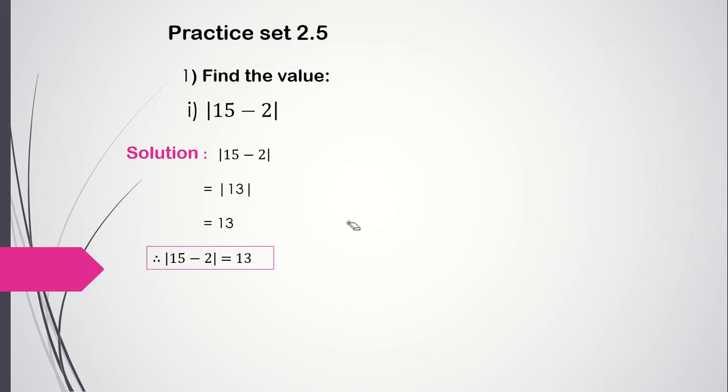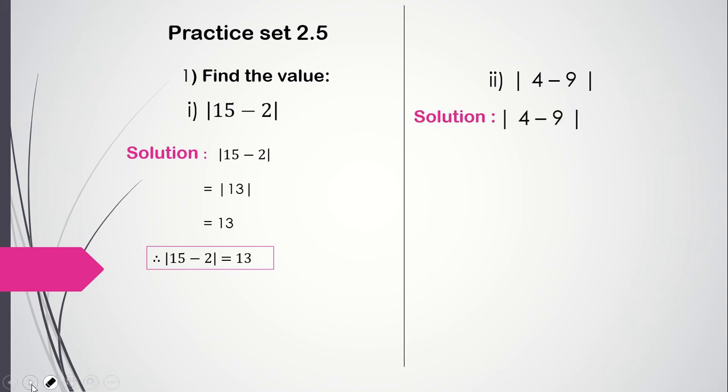Let's see the next sum. 4 minus 9. Different signs are there. Whenever there are different signs, we always subtract. We know this already, I hope, by now. So 4 minus 9, we get the answer minus 5. Now mod of minus 5. We saw in the definition, mod of a negative number is also positive. So mod of minus 5 is going to be 5. So mod of 4 minus 9 is equal to 5.